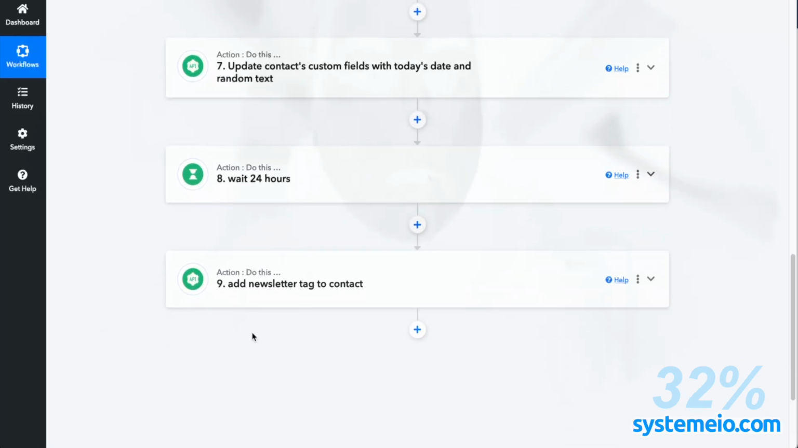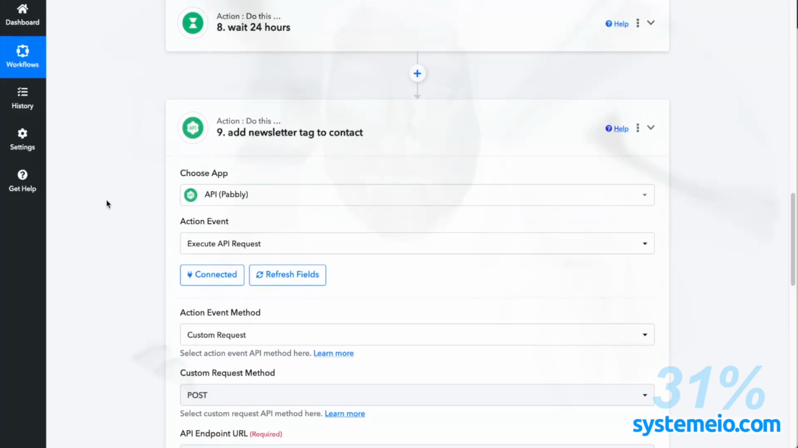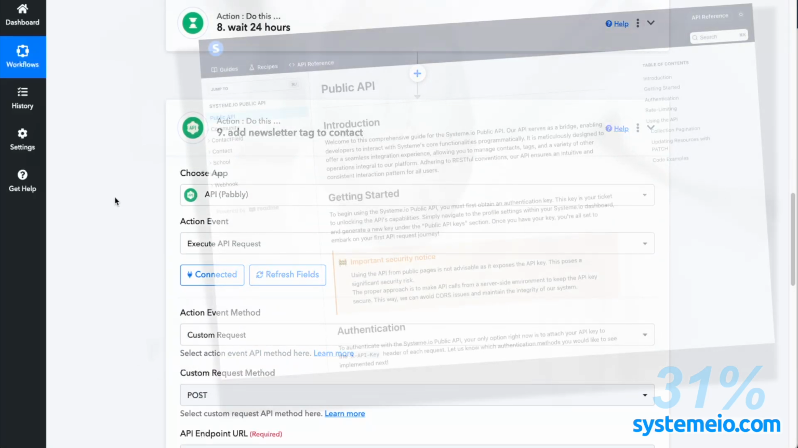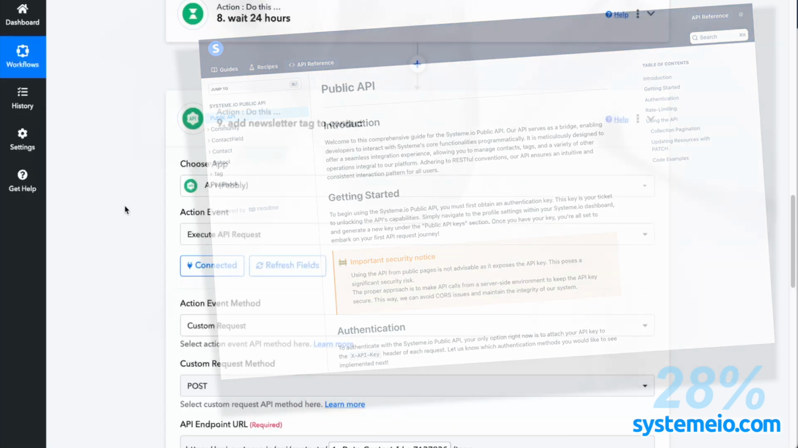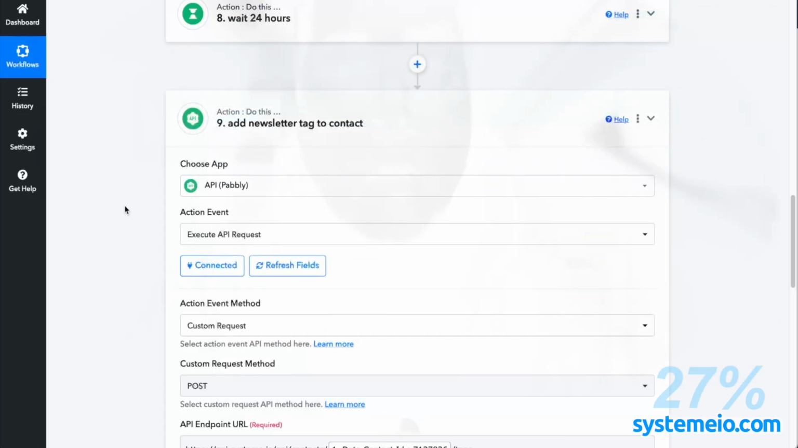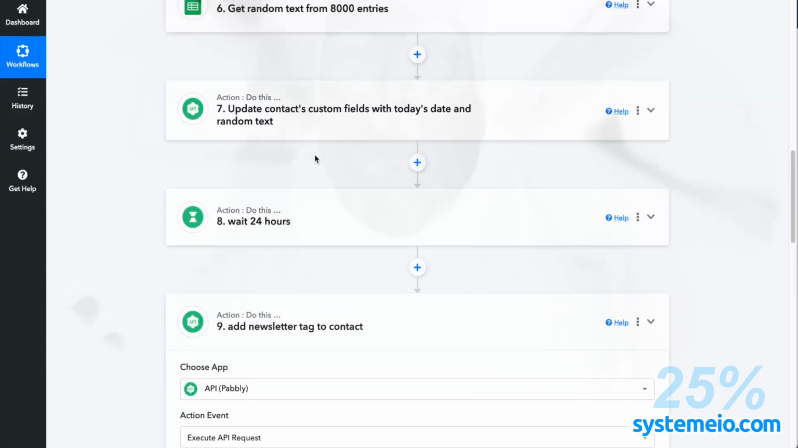So maybe I can show you. I mean, you know how I add a newsletter tag. It's with the API from SystemeIO. So I let you look at it. You don't really need me to show you everything, because it's very easy with Pabbly Connect. Once you know the SystemeIO API, you can use it to add a tag to a contact. I also use it before here to update the contact custom fields with today's date and a random text,